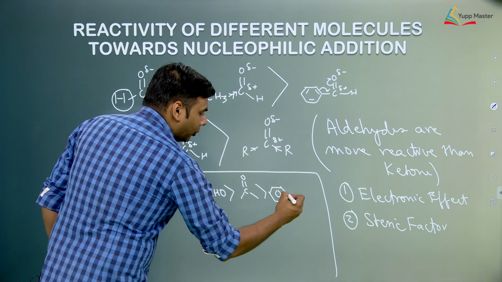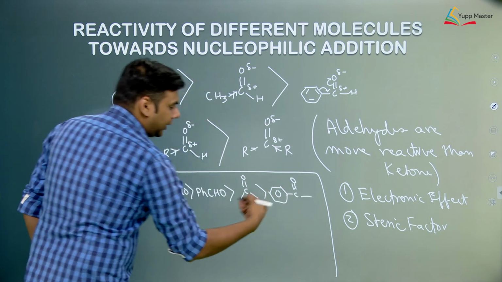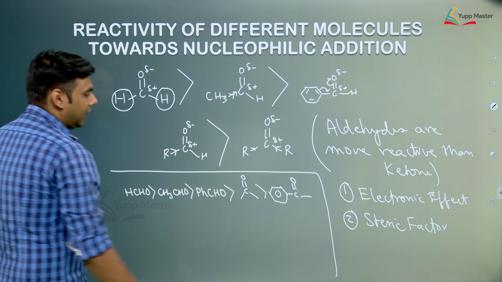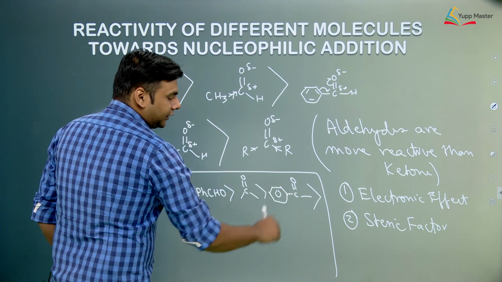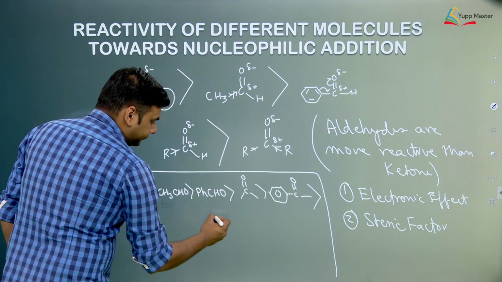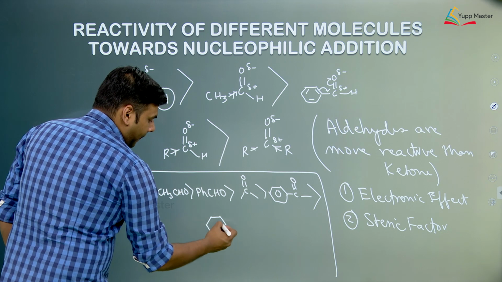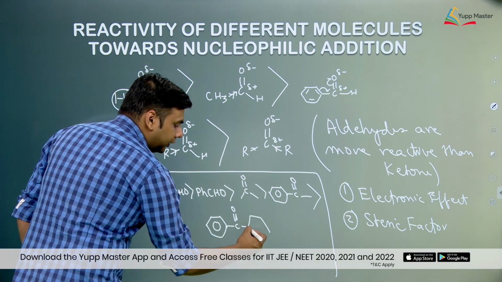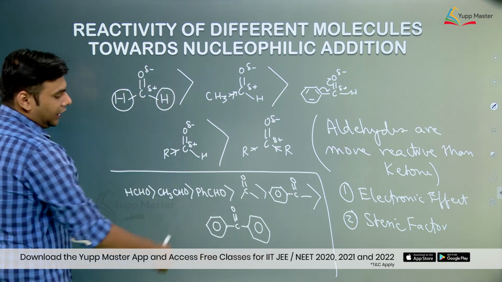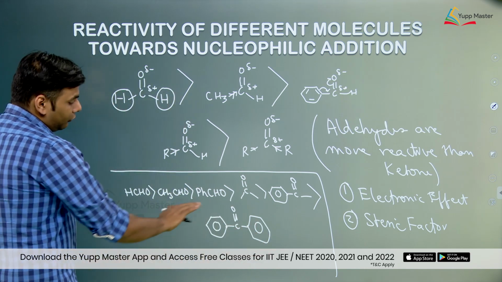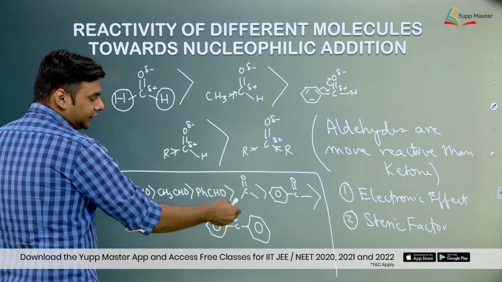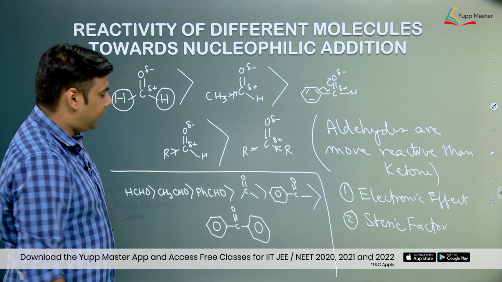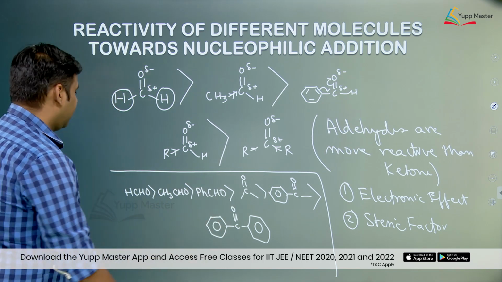Acetone is more reactive than acetophenone, because in acetophenone there is resonance stabilization. And if we consider benzophenone, benzophenone will be the least reactive among all the ketones, because there are two benzene rings, both of them will stabilize through resonance, and this carbonyl group is stabilized, and also the steric bulk increases.